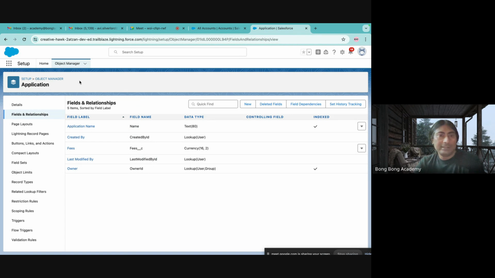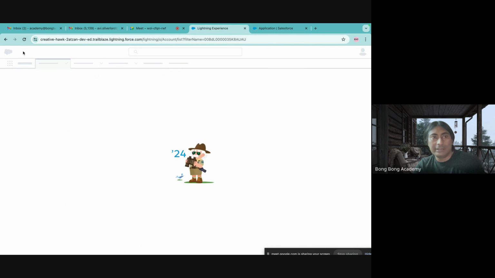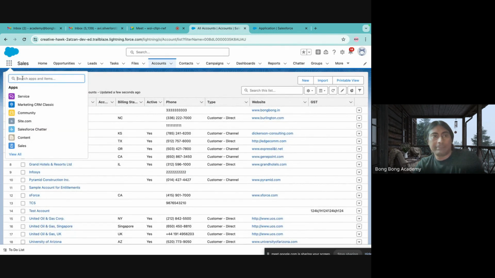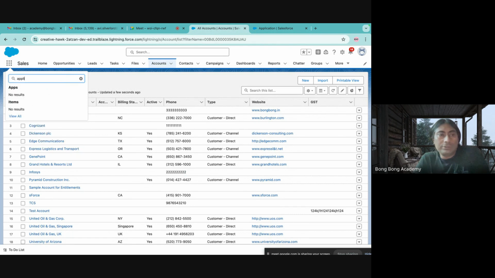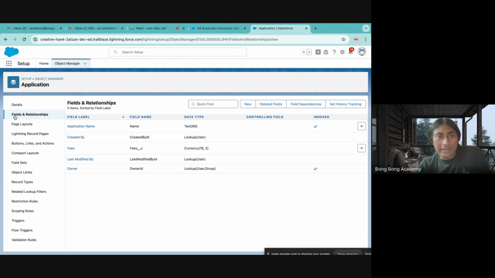Okay. How do I fill values? Just like account is there, application, right? How will I get the application tab? I can search, but I don't see any application tab, right? So I have created an object, but how do I create records inside a table or an object? For that, you have to create a tab. Without a tab, you will never get a new button, a list, or an edit button. None of these functionalities are there. So creating an object is not enough. You have to create a tab in order to create records inside that object.